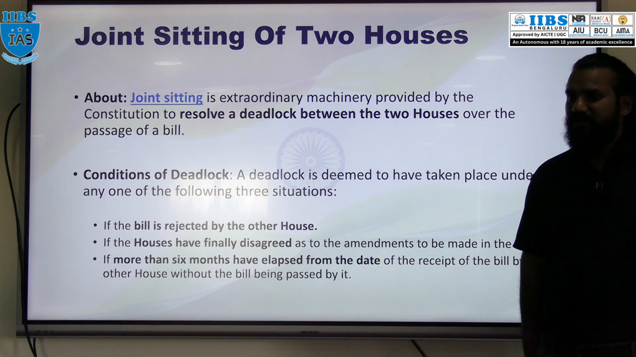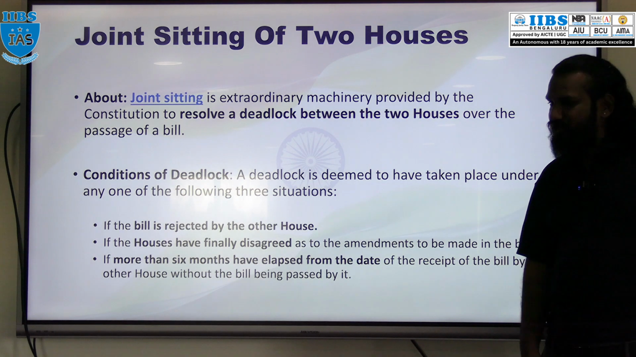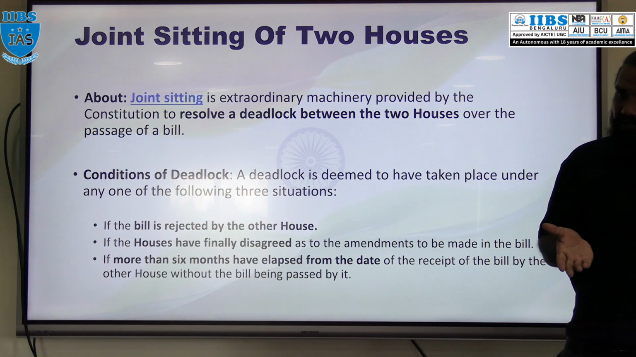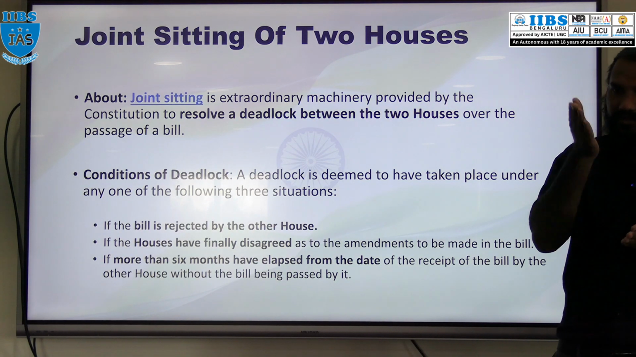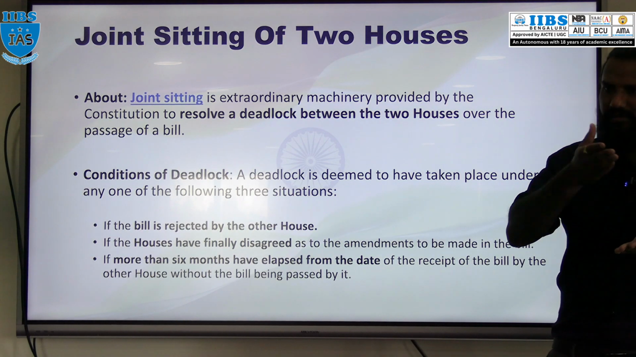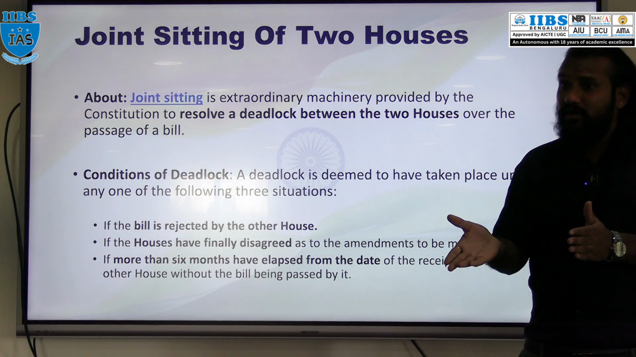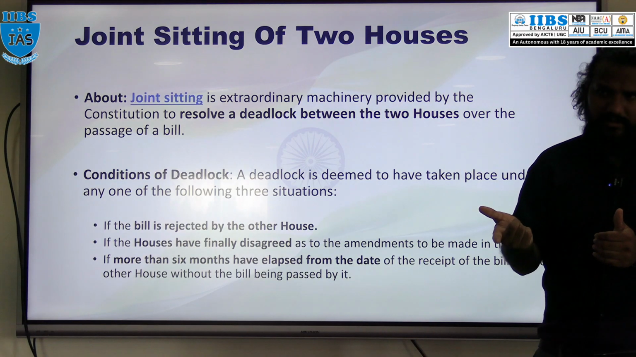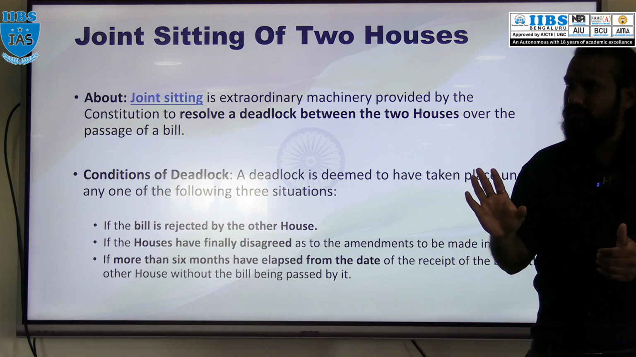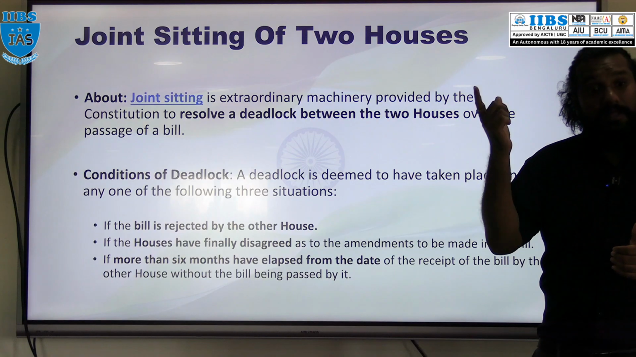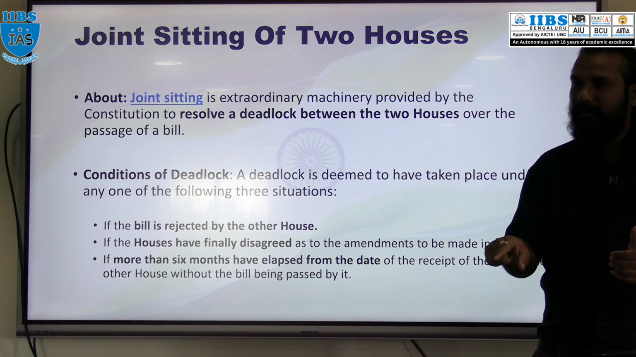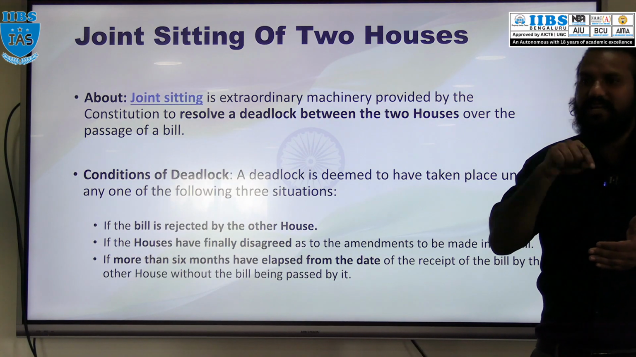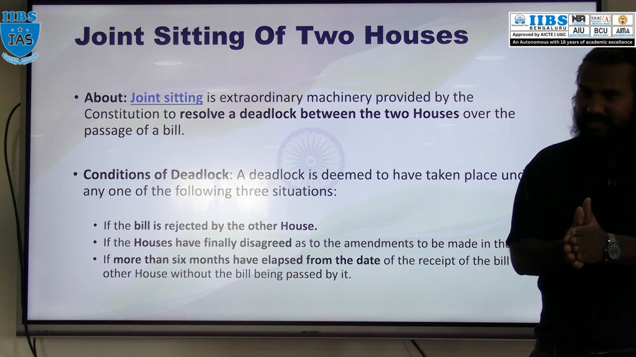Now we discuss joint session. So what is this joint session? As we discussed earlier also, whenever there is a deadlock situation, the bill passed by one house is sent to the other house. The other house has not taken any action on that bill for more than 6 months, or rejects the bill altogether, or passes the bill with some amendments or changes, but the changes are not agreed by the first house. So in that case,